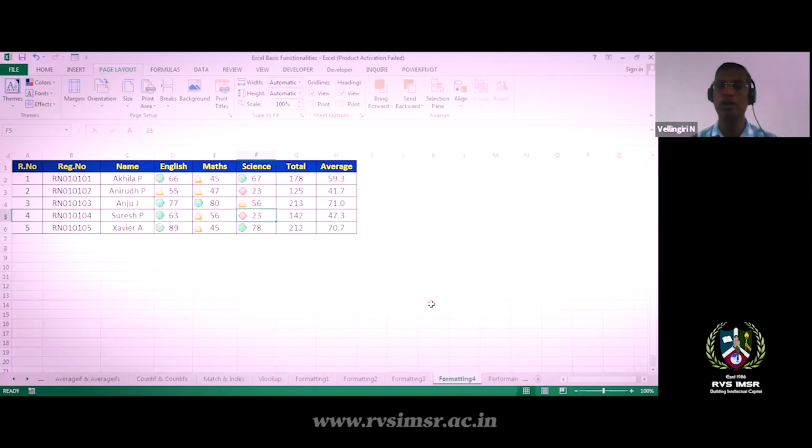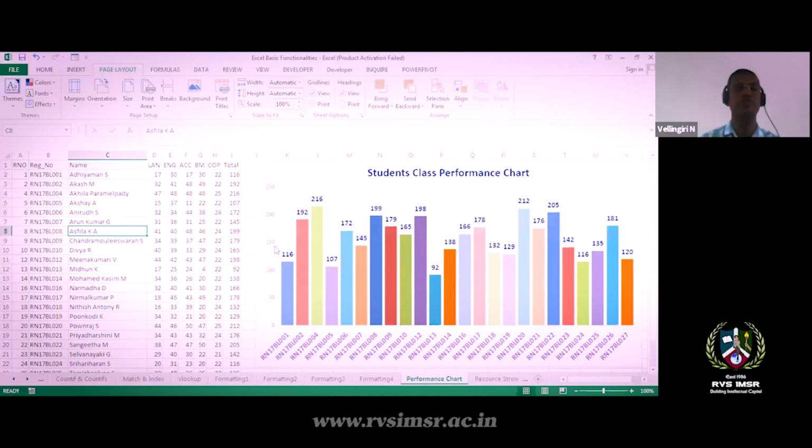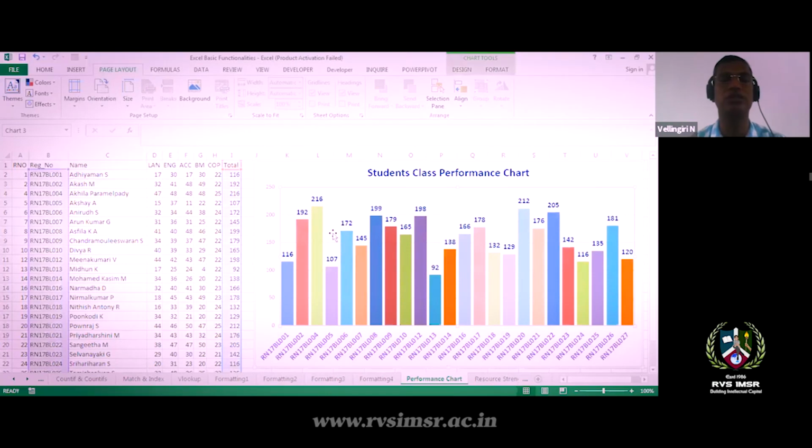Okay, now we'll go for the next simple thing, charting. We are doing data processing, we'll see that. Now we'll go for charting. Here I am presenting the data of a class. So here you can see chart preparation. I have data, and if you want to present the data in a chart, I can do this. Simply I can give like this.